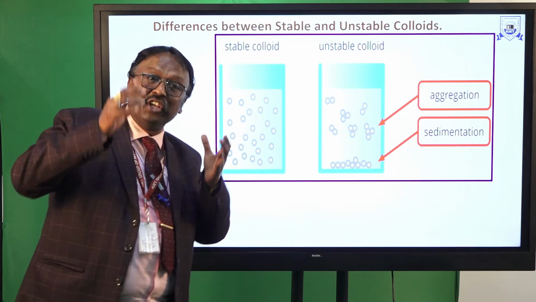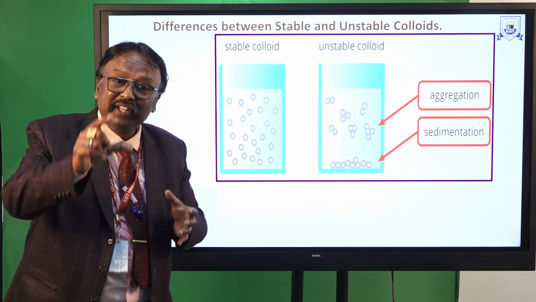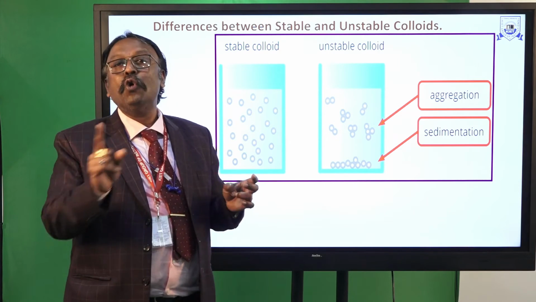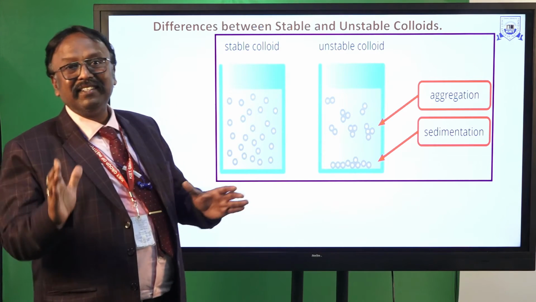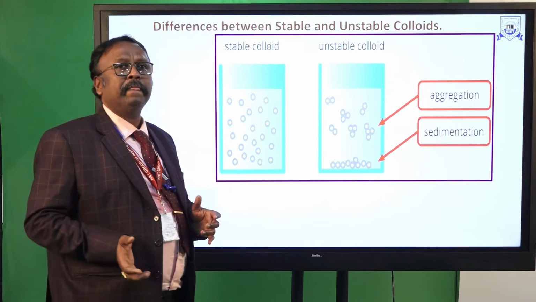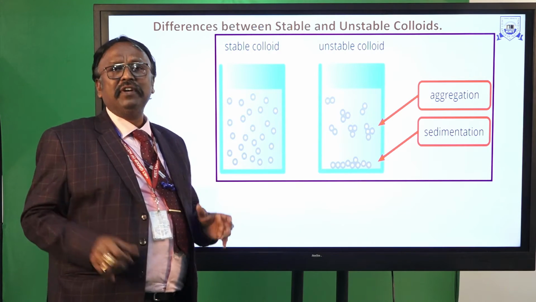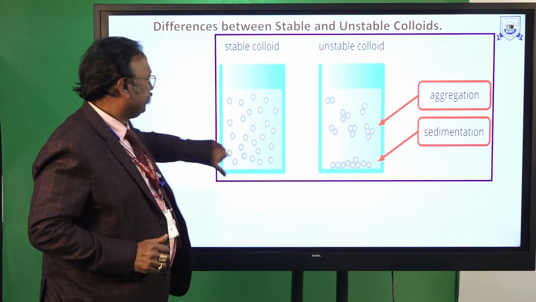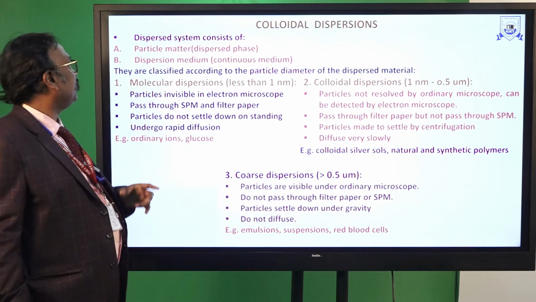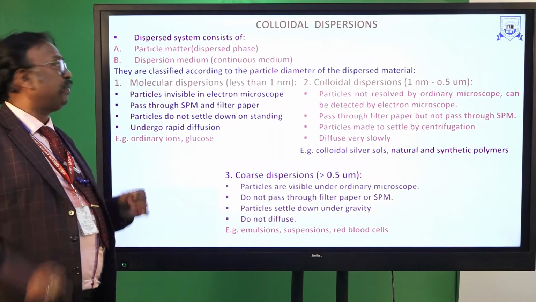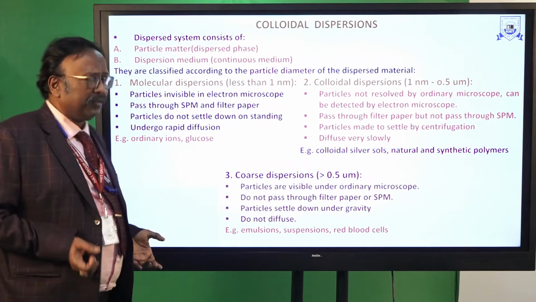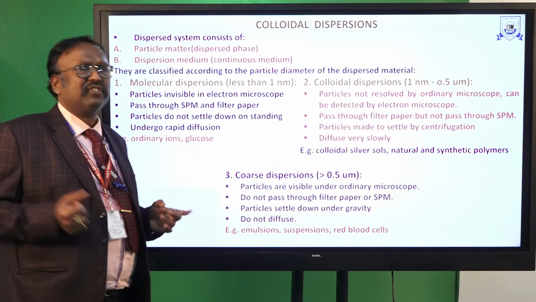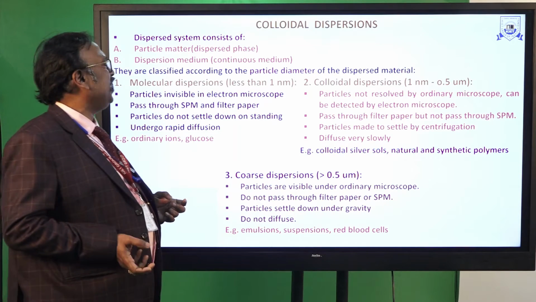In a stable colloidal dispersion, the particles are uniformly distributed throughout the dispersion medium. That is the difference between stable and unstable colloids. This is the diagrammatic representation. Colloidal dispersions, as I already told, have two phases: one is the dispersed phase, and the second one is the dispersion medium.